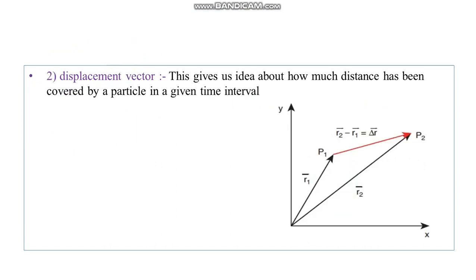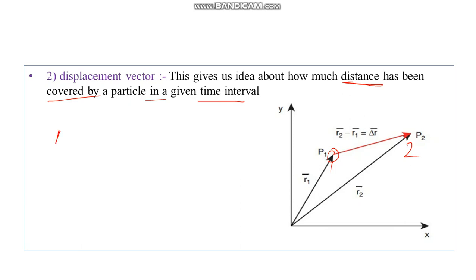Second one is the displacement vector. What does displacement represent? Basically it represents the distance covered by a particle in a given interval of time. So suppose initially your particle was at point 1, and the final position of your particle is point 2. So you can see that P1P2 is your displacement. So how can you calculate your displacement vector?